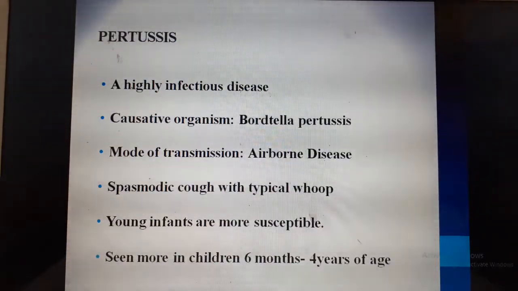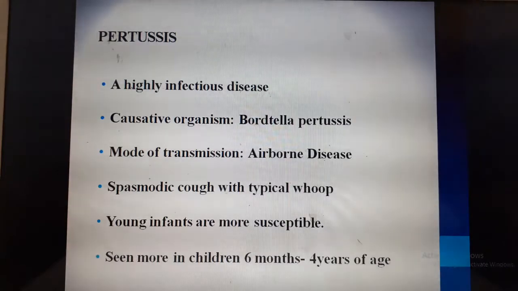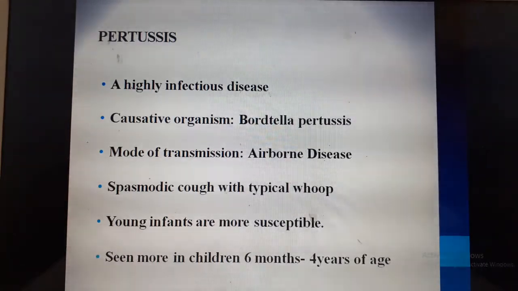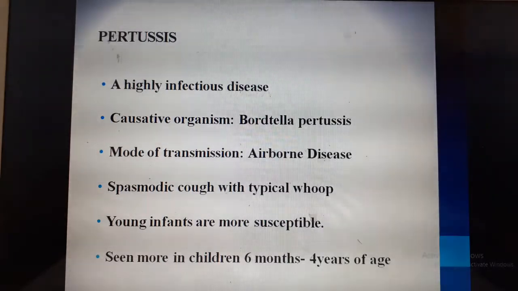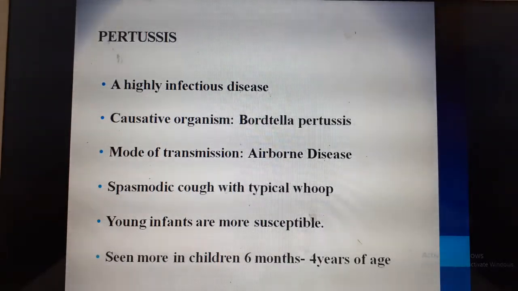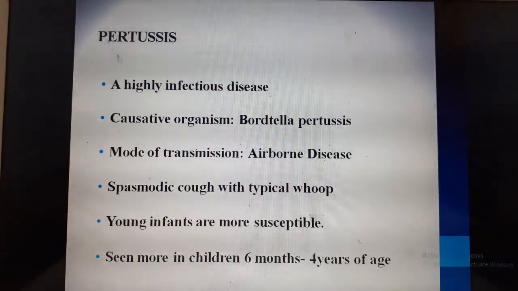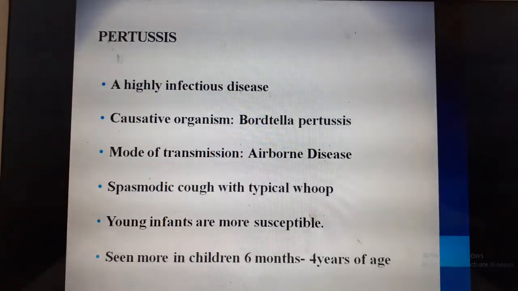The next condition is pertussis. Pertussis is a highly infectious disease. It is caused by Bordetella pertussis. The mode of transmission is mainly airborne. Here, pertussis results in spasmodic cough with typical whoop. What is whoop?